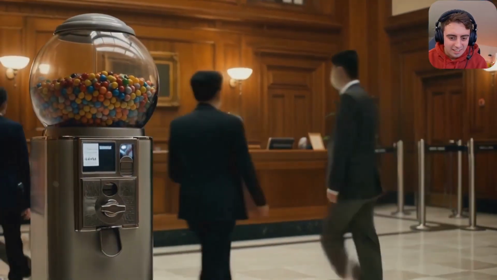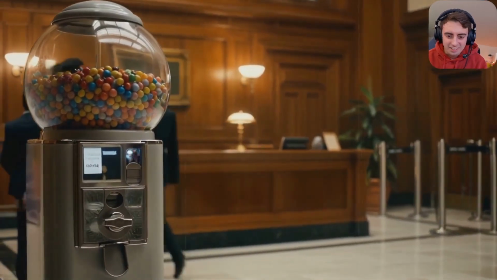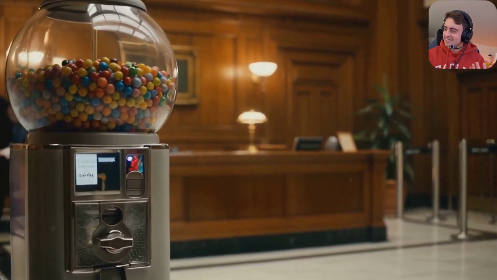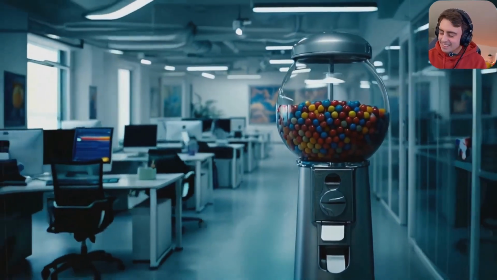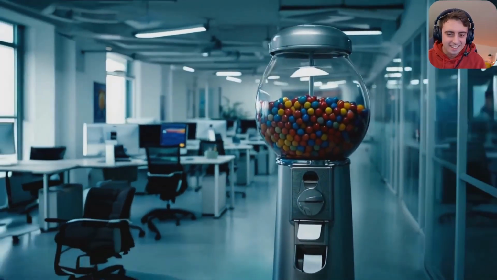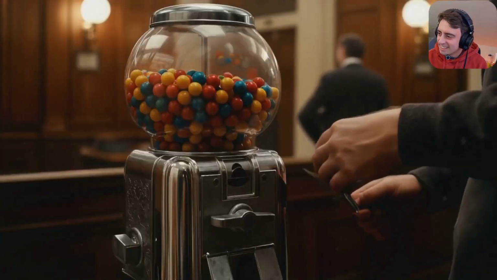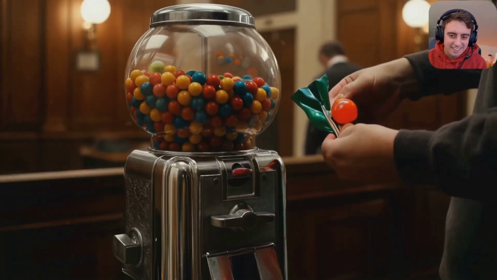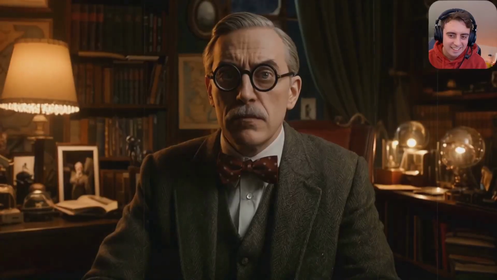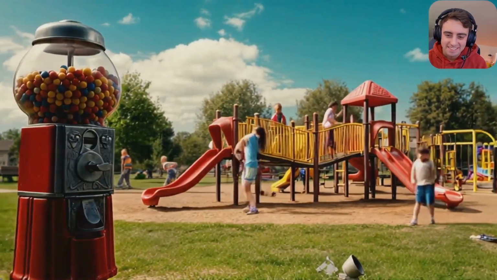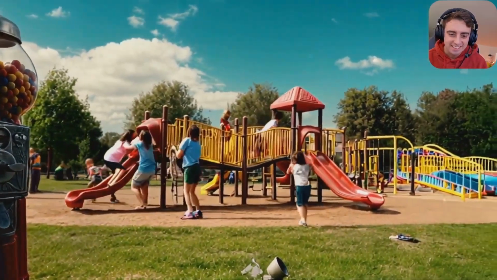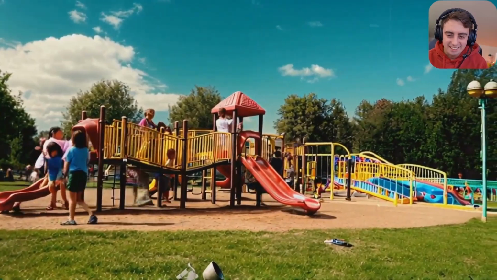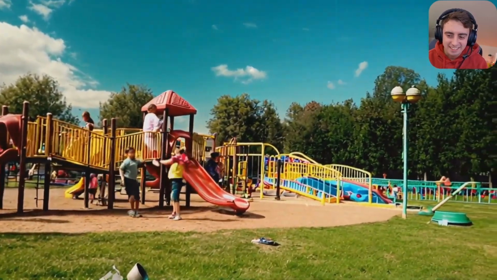But as technology advanced, the need for such an analog network diminished. Or did it? In an age of digital surveillance, could these old-school methods be making a comeback? I've noticed a resurgence in Gumball machine installations in certain government buildings and tech company headquarters. Coincidence? Or a return to a simpler, more secure form of communication? The beauty of it all is the perfect camouflage. Who would suspect a childhood treat of being part of a global conspiracy?